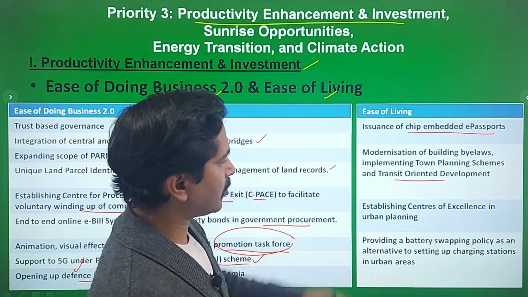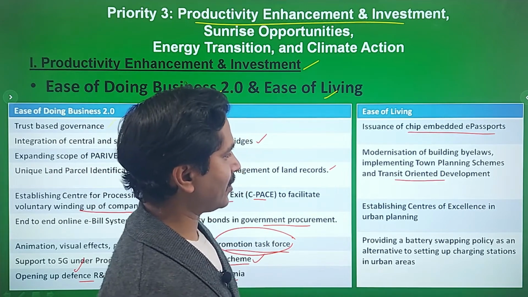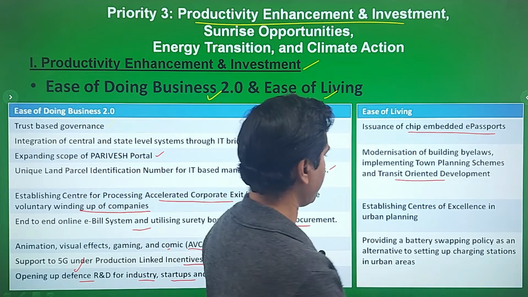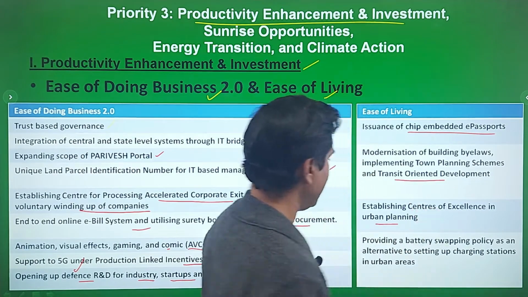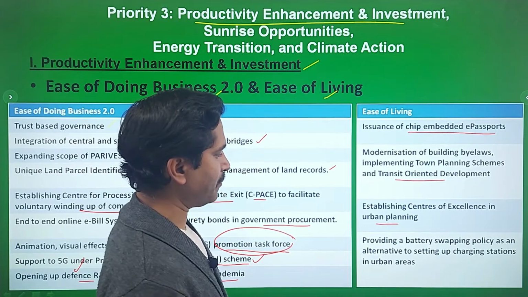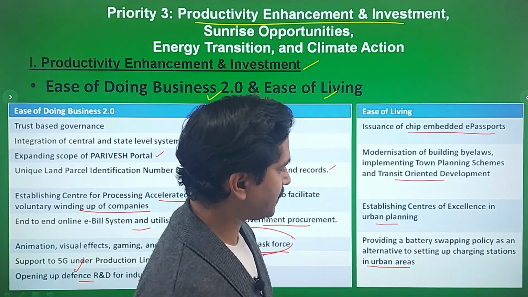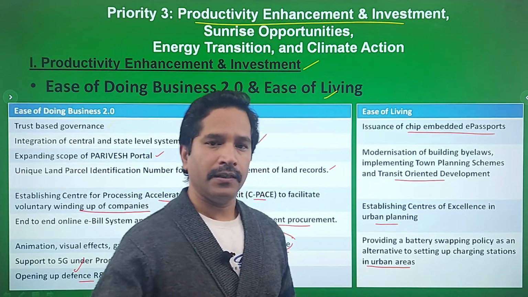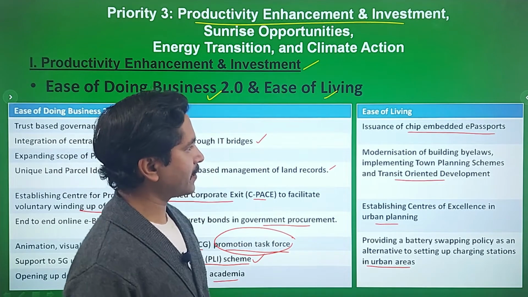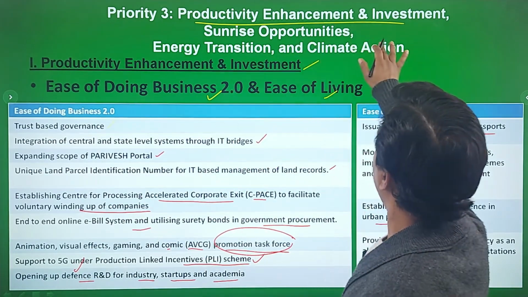This is good for town planning, and this will boost the real estate and housing sector in urban areas. Establishing centers of excellence in urban planning and providing a battery swapping policy as an alternative to setting up charging stations in urban areas. So this will give a boost to electric vehicle usage in urban areas. So this is the first part, productivity enhancement and investment.